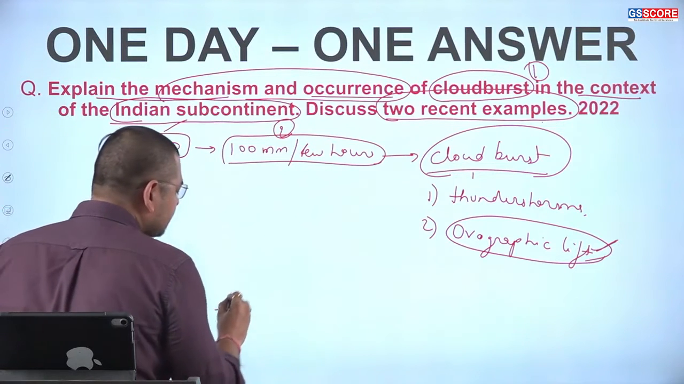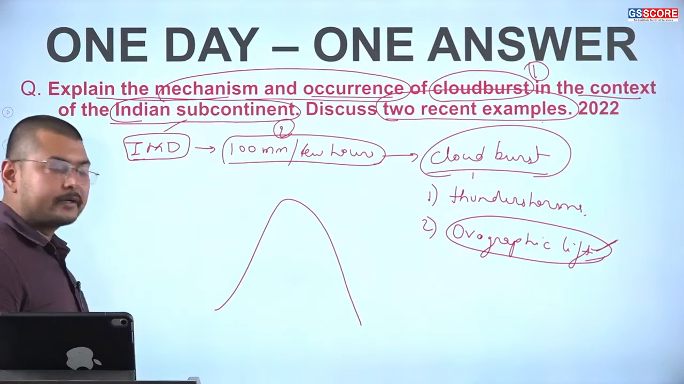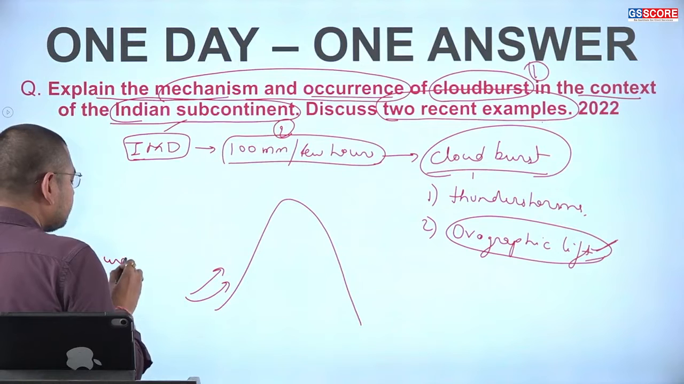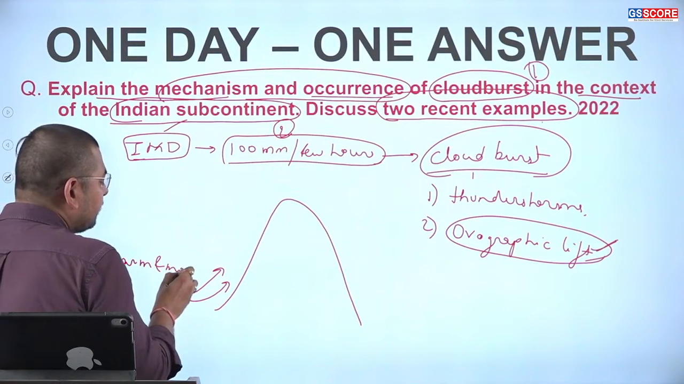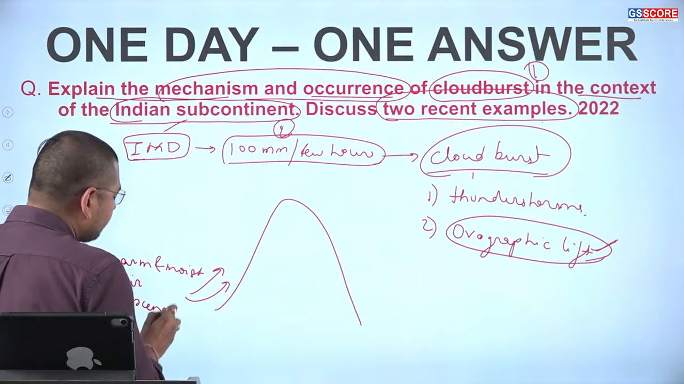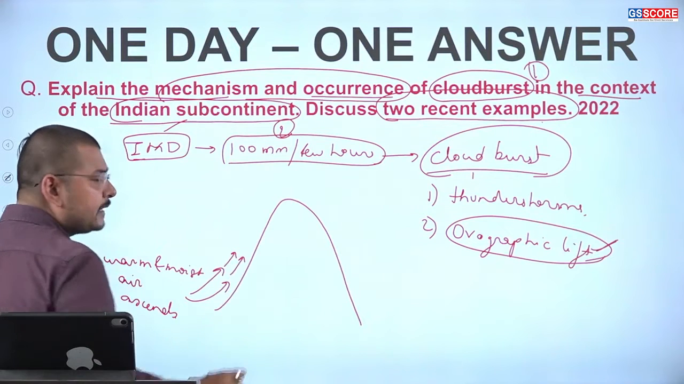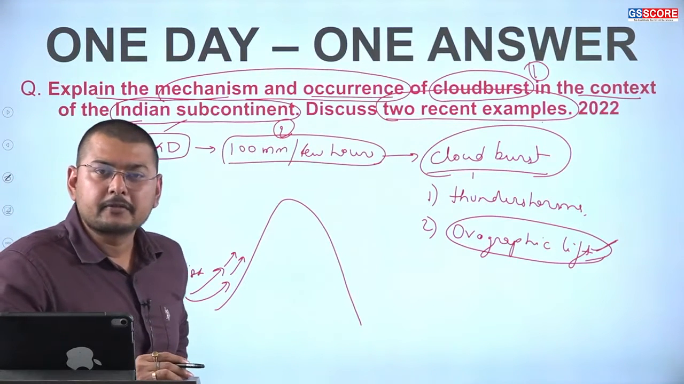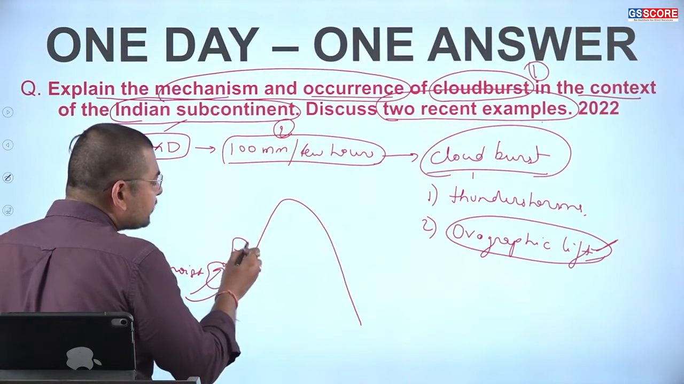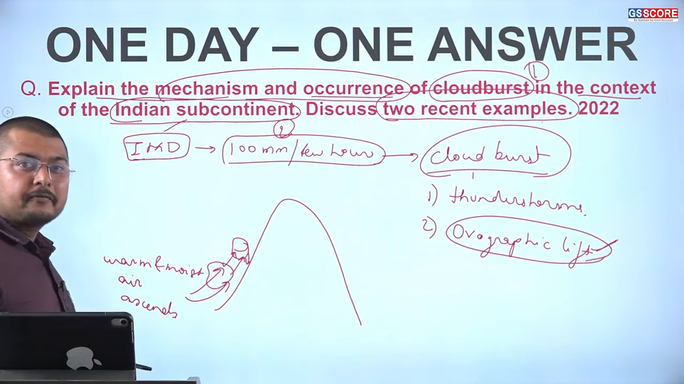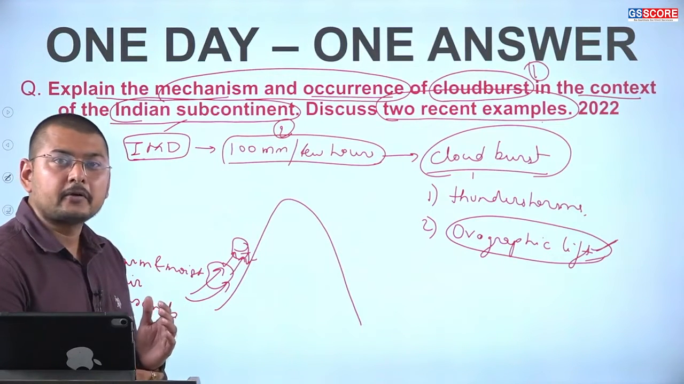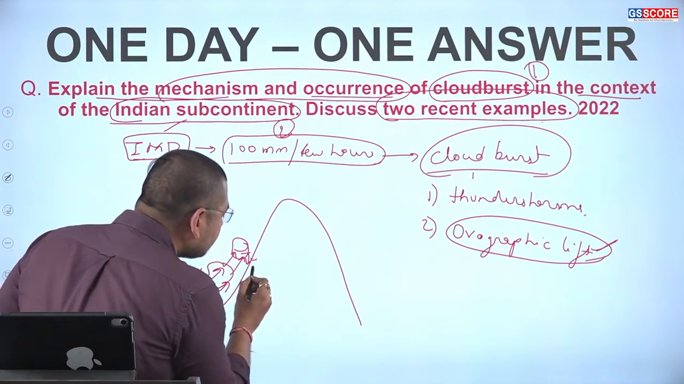Now, basically what happens, this is a mountain. So here we see that the warm and moist air ascends, and while ascending it results in the formation of clouds. Simultaneously, because of the friction caused between the clouds and the mountain rocks, it results in precipitation.